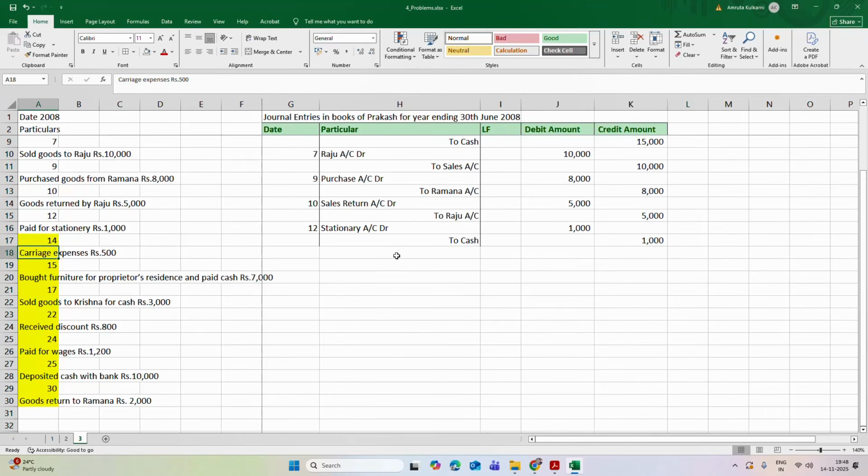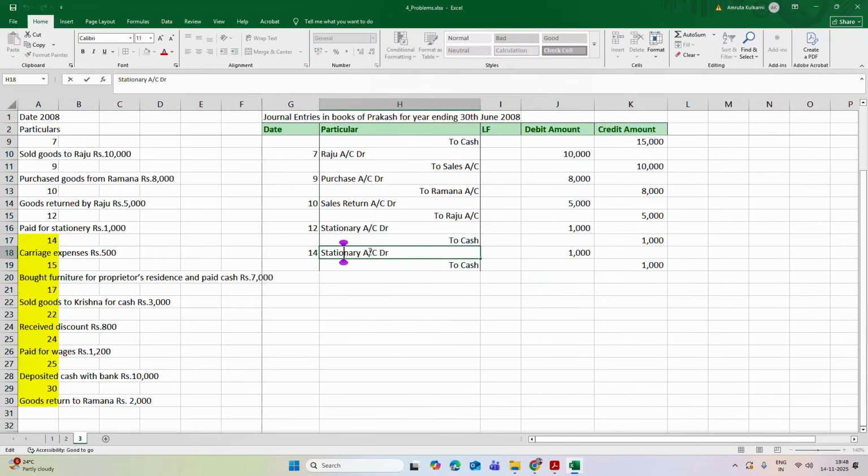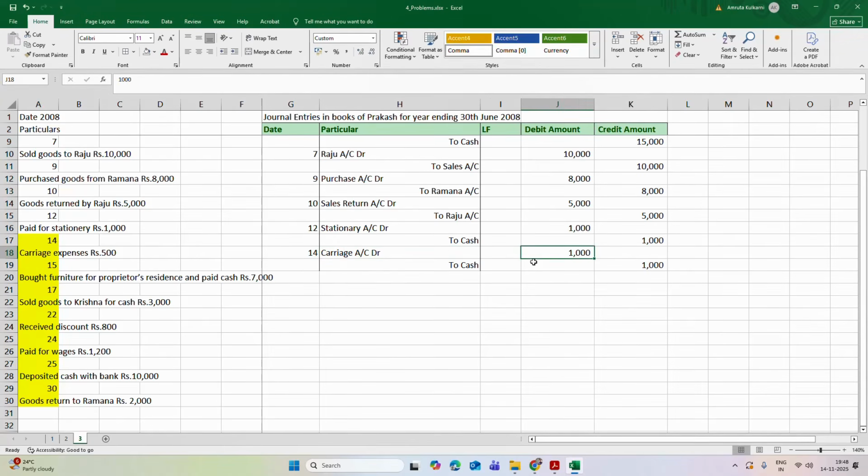Then carriage expense rupees 500 on 14th. So similar to this, rather than stationery, this would be carriage account debited by 500 rupees and cash account is credited by 500 rupees.